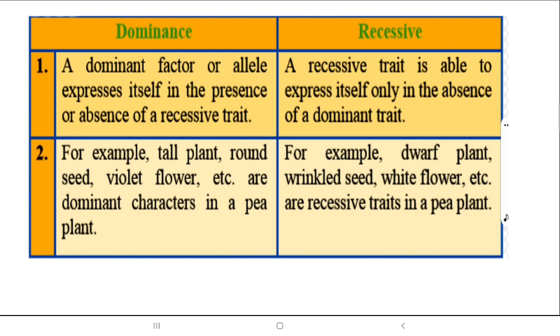Okay, like tall, round, violet, these you can take as dominant characters of a pea plant, whereas short, wrinkled seed, white flowers, not colorful, these are recessive, they are not expressive and they are not being transmitted